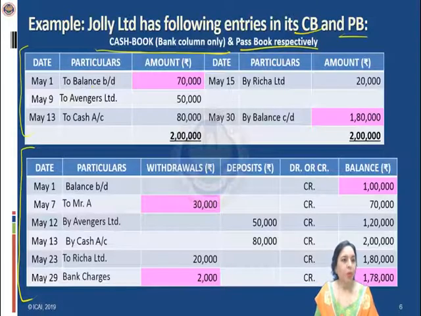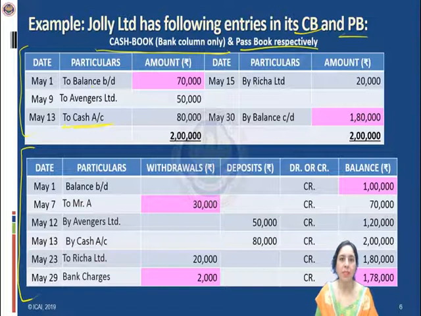Then 9th May, the amount has been received from Avengers, 50,000, and 15th May, by Richa, the payment has been done for 20,000 rupees, and 13th May, to cash account, payment has come, 80,000. Here you will see cash account is credited and bank account is debited. That means this is a contra entry and the balance has been withdrawn from the bank by the customer for their official usage. So you need not get confused about why cash account has been debited over here. This is a normal withdrawal entry being done from the bank.